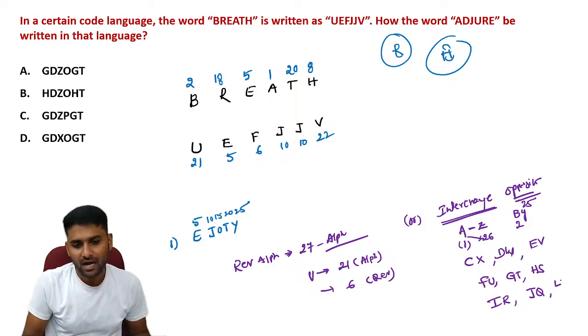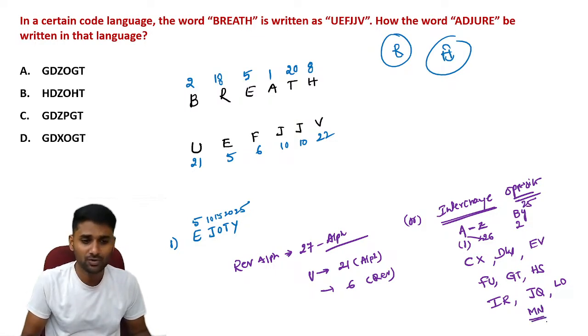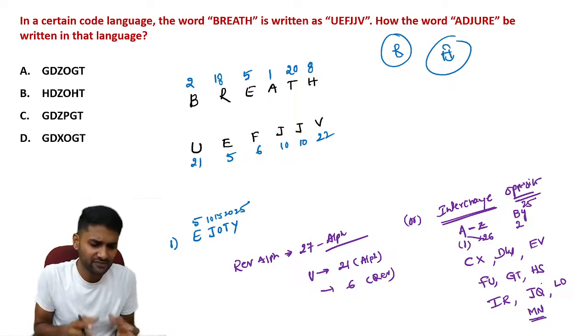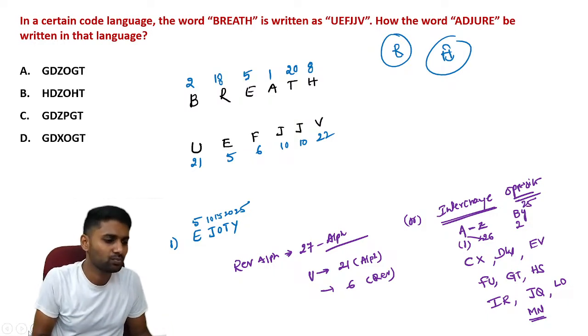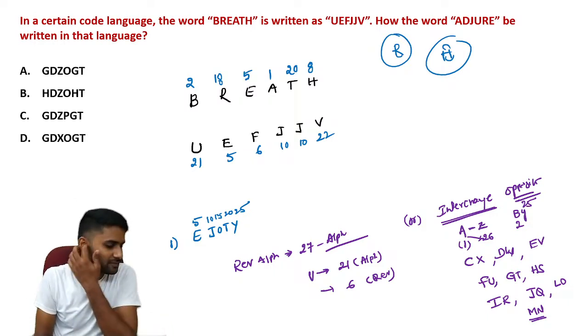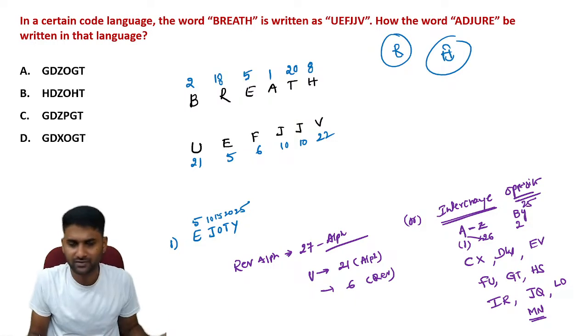Next one, KP. Let's just remember it in this way. Next one, LO, elbow, love. Finally, MN, man. MN is the opposite pair. So these are the different opposite pairs. If you remember that, you can memorize both the alphabetical and the reverse alphabetical position. So that is the concept you require, guys.